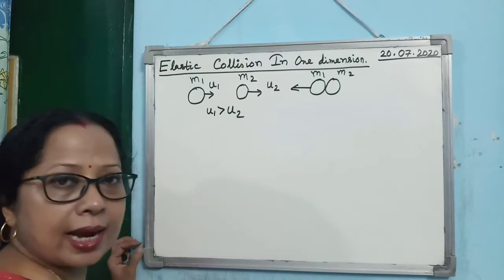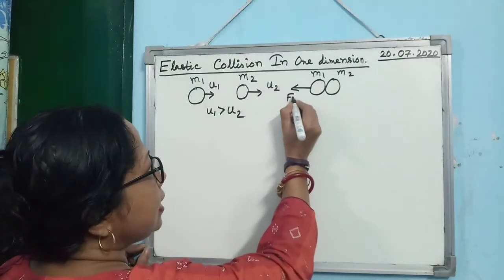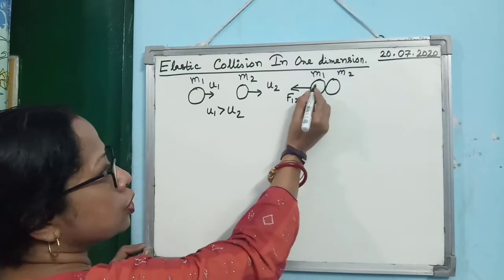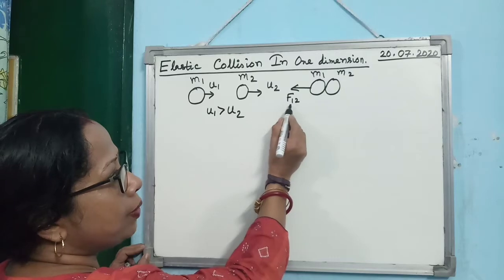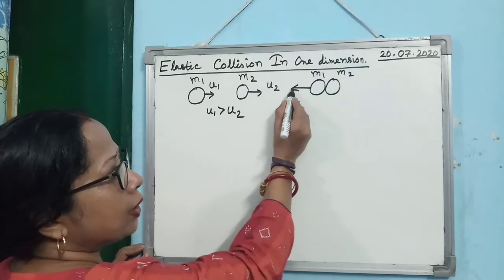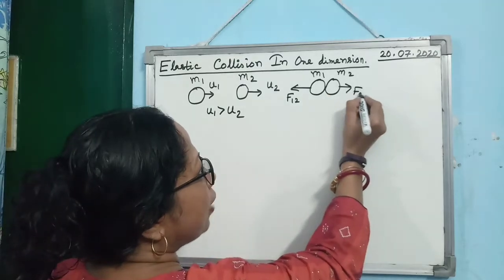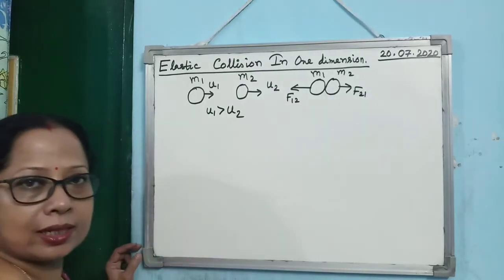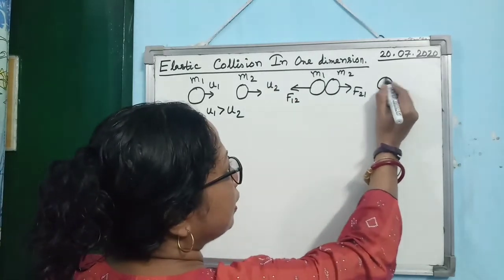These two bodies exert force on each other during the time of collision. Here this is the direction of the force on the body m1 exerted by m2. So you see how I have written F12. F12 is acting in this direction, whereas F21 will act in this direction. Is that clear? Now see what will happen after the collision.